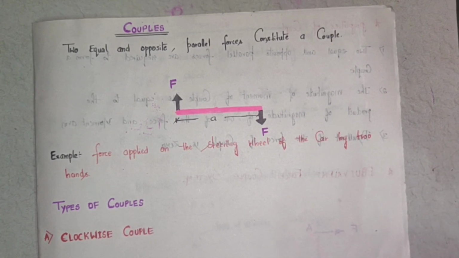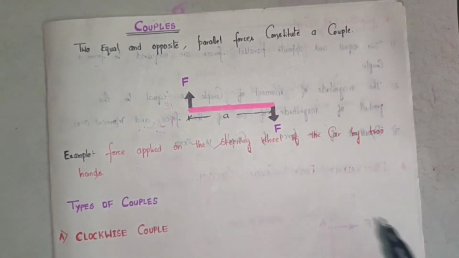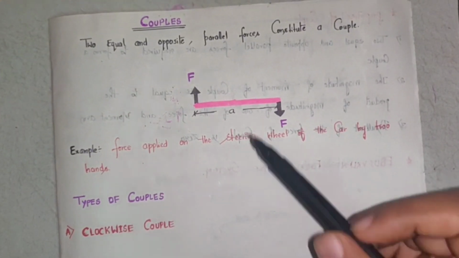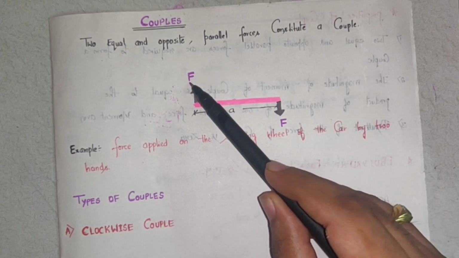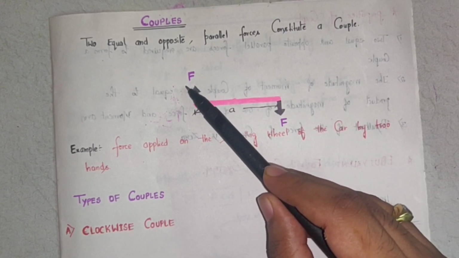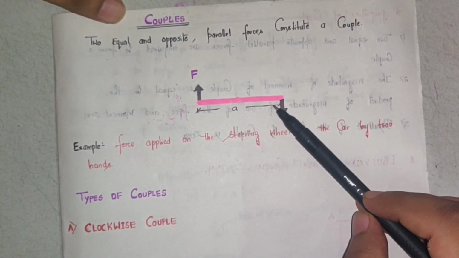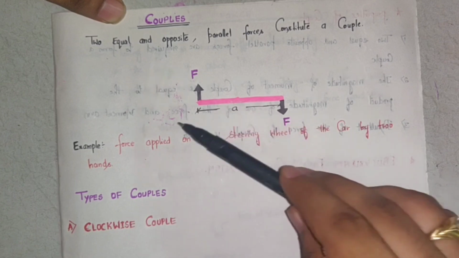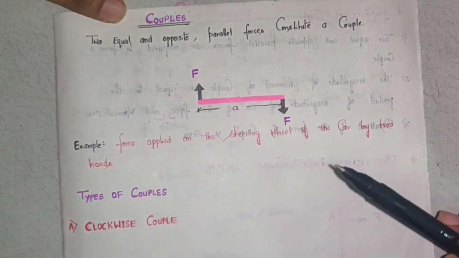In this session we will be discussing the concept of couples. So to begin with, what is a couple? When two forces of equal magnitude, parallel to each other and opposite in direction, act on a body, they constitute a couple.